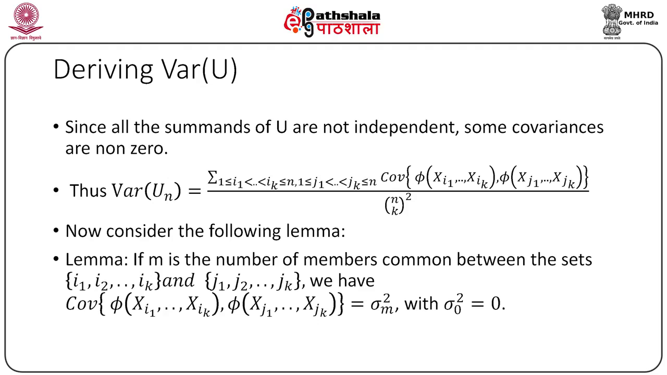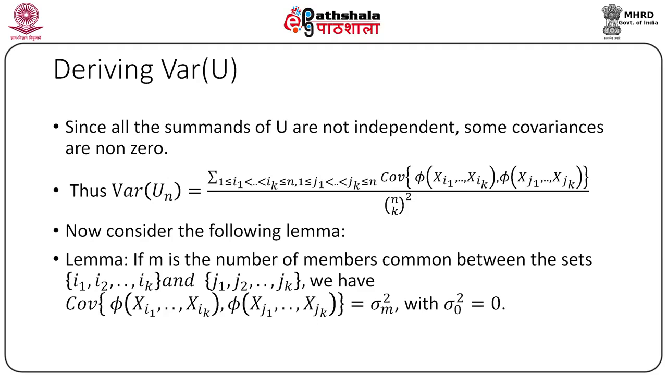Now, we consider the following lemma on finding the above covariance. If m is the number of members common between the sets i1, i2, ik and j1, j2, jk, we have the covariance as sigma square m, where sigma naught square is treated as 0. Since the observations are IID, we have covariance between phi of X i1, X i2, X ik and phi of X j1, X j2, X jk equal to 0 or not equal to 0 according as m is 0 or m is positive.